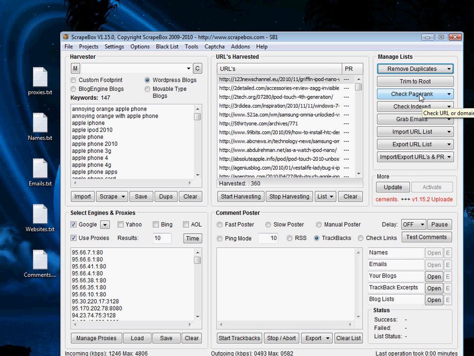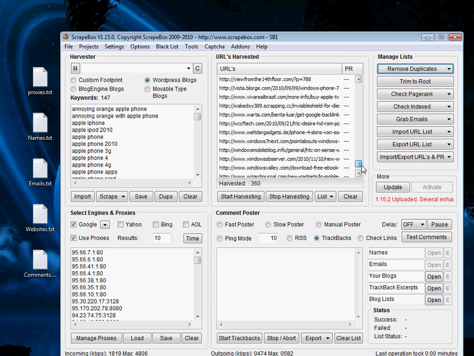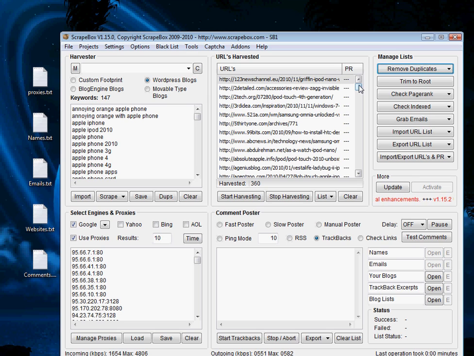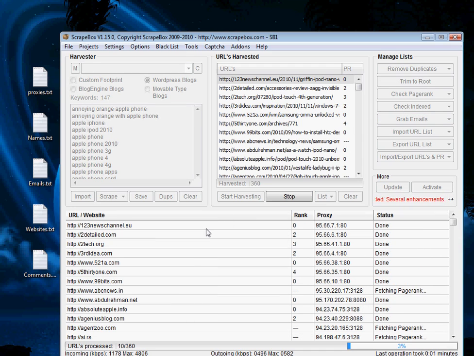But there are a couple of other things we could do now with the harvesting. We could filter for page rank, and we could get rid of sites with a page rank lower than a certain amount. So this is really easy. But if you had lists of, say, 100,000 URLs, then filtering for page rank would take some time. But with 360 we could do that now. So what we might do is get the domain page rank of each of these websites. And Scrapebox is going to power through that now, and then I'll show you how we will filter that out when we're done.